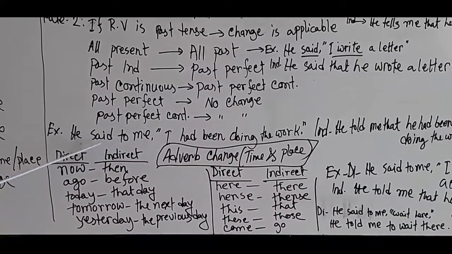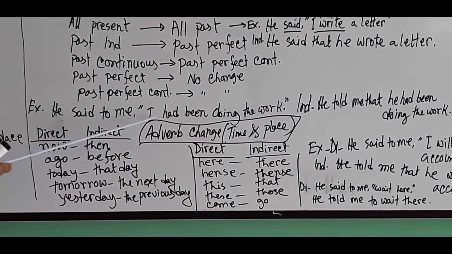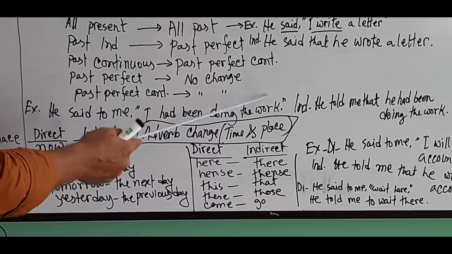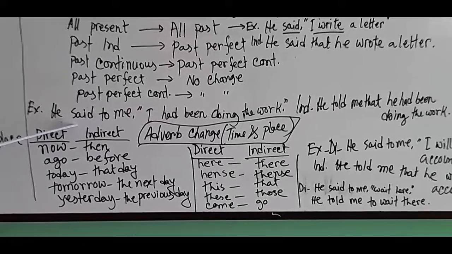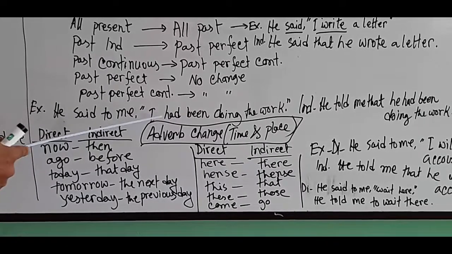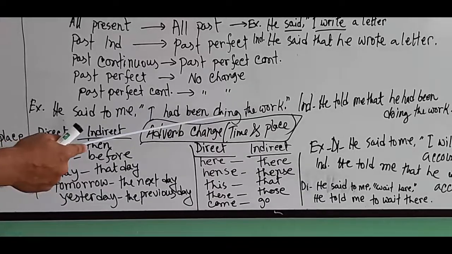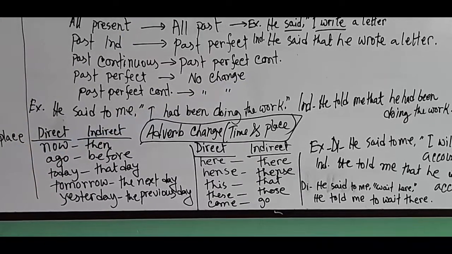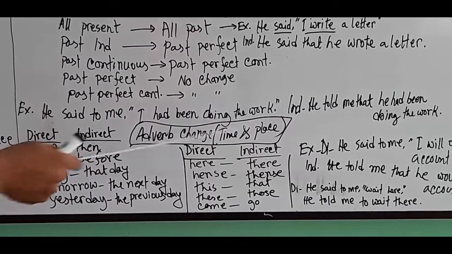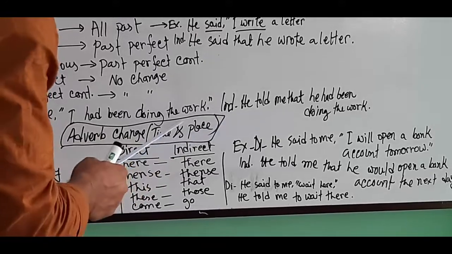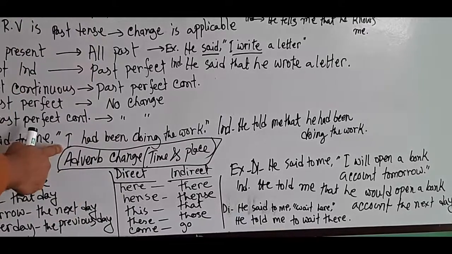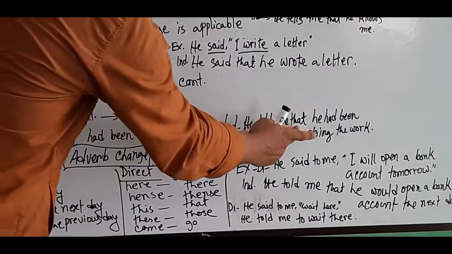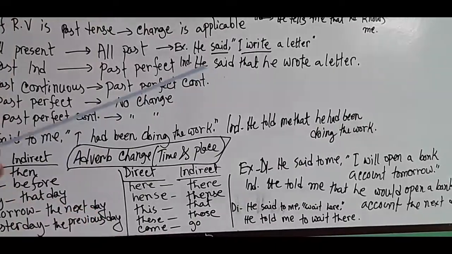Next, another example is there. He said to me, I had been doing the work. Dear students, you know that past tense reporting verb means we have to change, but here in the reported speech, I had been doing the work, this is past perfect continuous. That means past perfect continuous, no change. It remains the same. He told me that he, that means only a person change will occur there. That means we have to use that he had been doing the work.